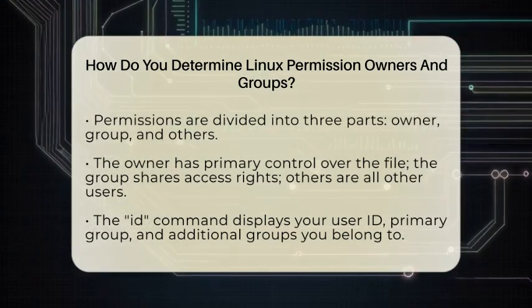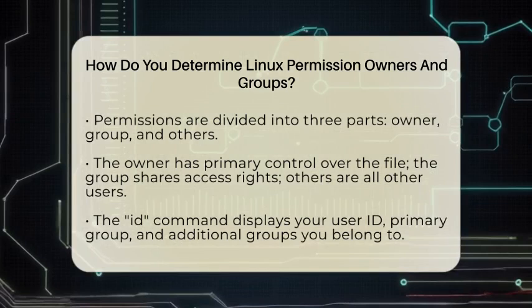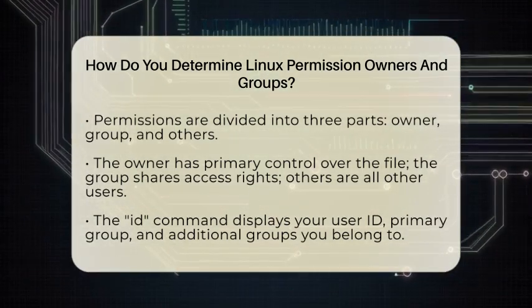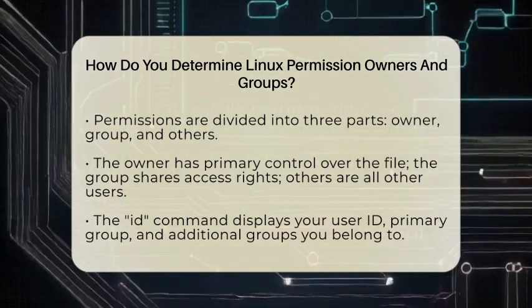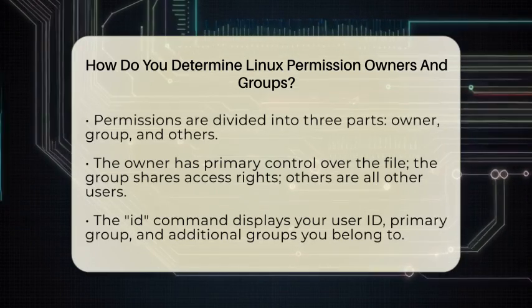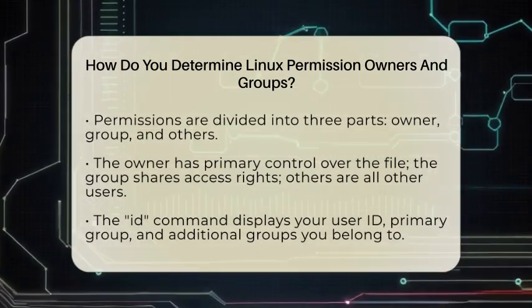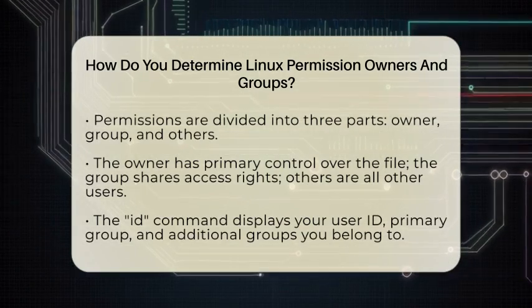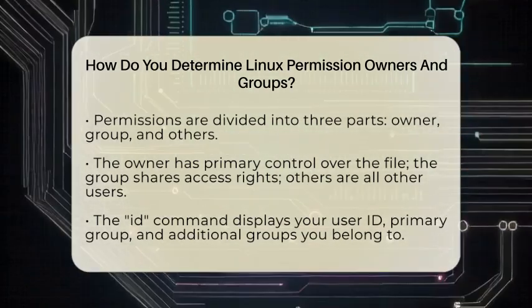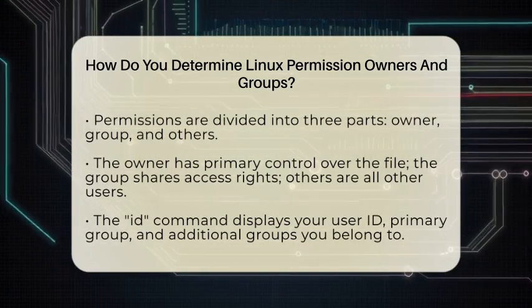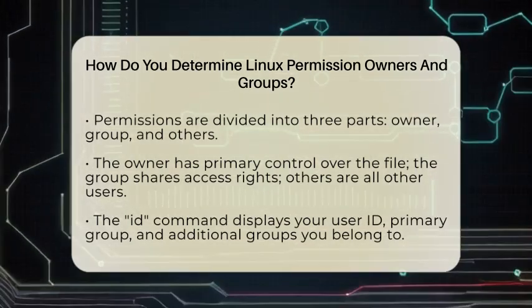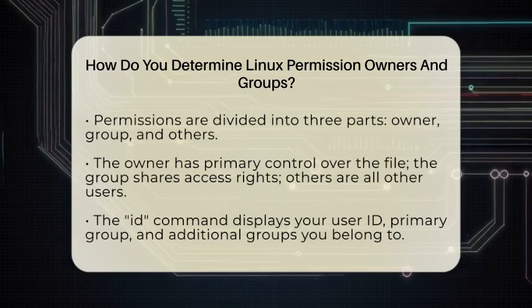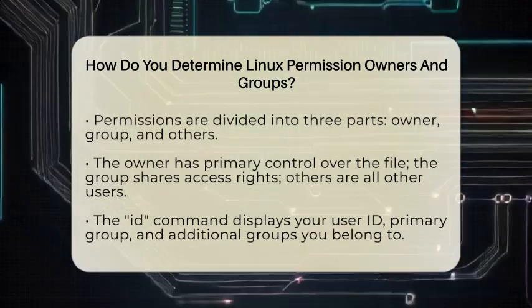The first part shows permissions, then the number 1 indicates the number of links, followed by the owner's name, the group name, file size, date, and file name. Permissions are divided into 3 parts, 1 for the owner, 1 for the group, and 1 for everyone else. The owner is the person who has the main control over the file. The group is a collection of users who share access rights. Others are all users who are not the owner or part of the group.